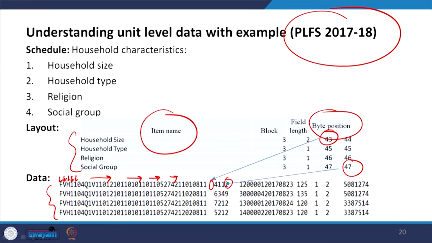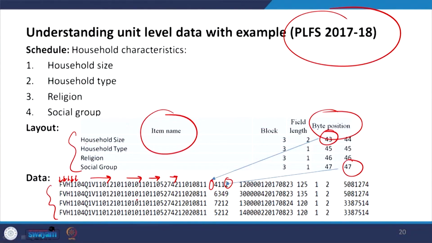In our STATA command, we are supposed to give the exact byte position for correct extraction. Suppose we want to extract the household size, we have to give 43 and 44. These two are quite important for better extraction.